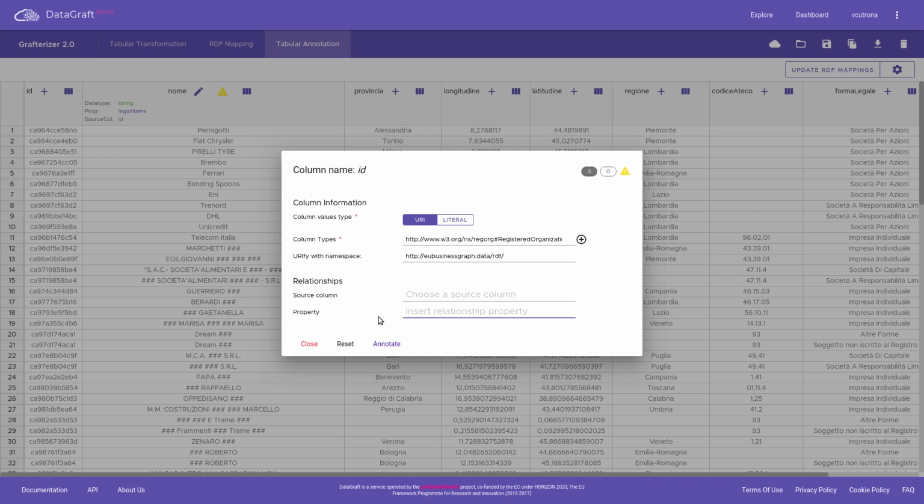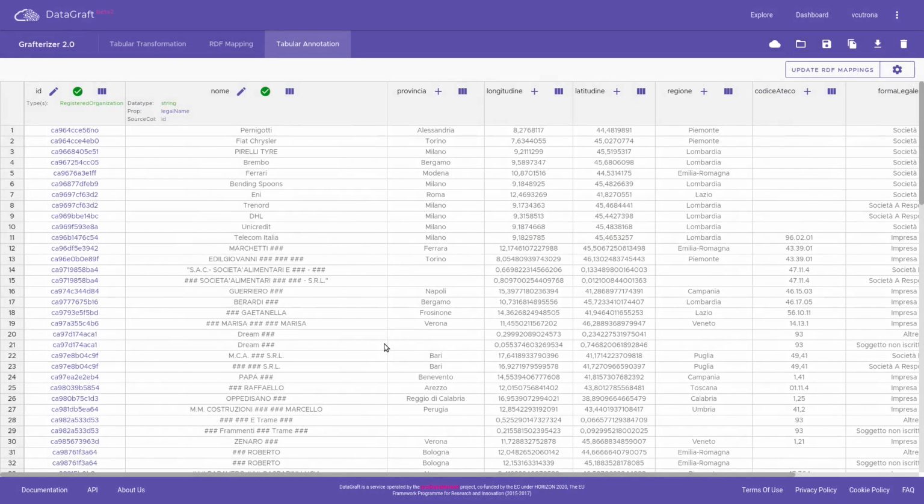Now the warning issued when annotating the previous column has disappeared, and we have established the valid alignment for the first two columns. In a real-world task, we can repeat this process for all the columns that we want to include in the graph. However, in the rest of the video, we will show how to apply reconciliation and data extension services to explain how we can perform data enrichment by annotating the table.